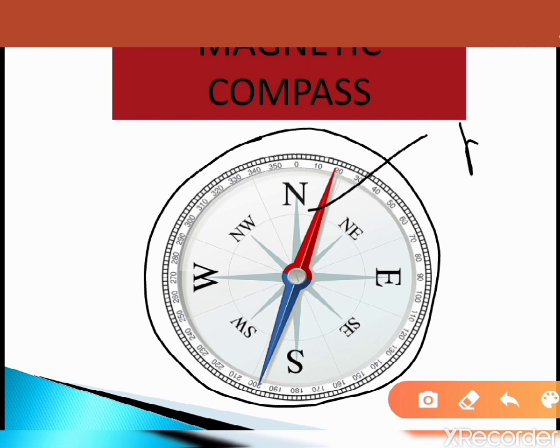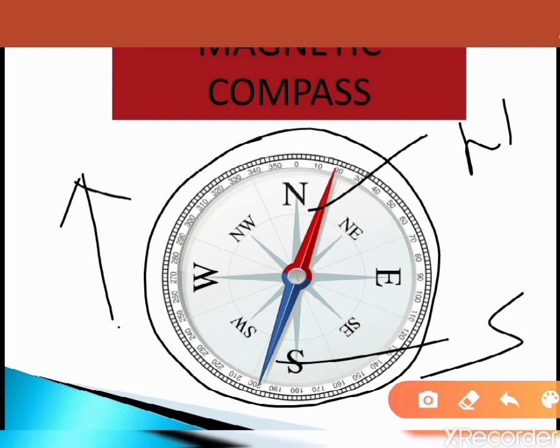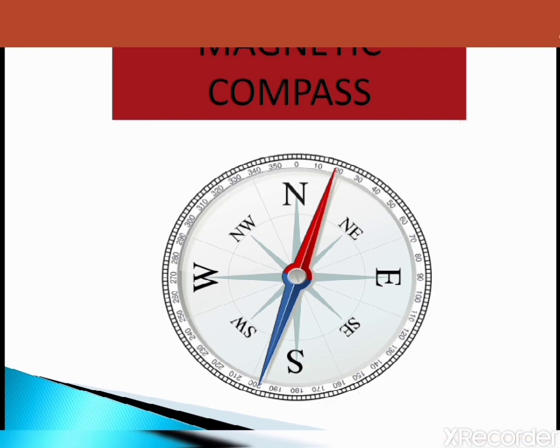This behaves as north and this behaves as south. In some needles, you will find it in this form. This is north, this is south. This is the head part, this is the tail part. The tiny magnet is also known as the magnetic needle. The ends of the compass needle point approximately towards the north and the south direction.